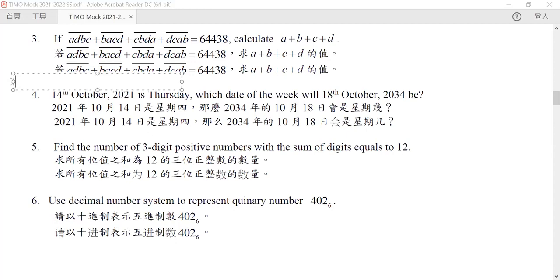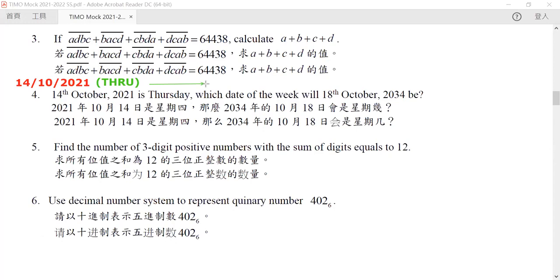First of all, let me count the easiest thing. So if we have the 14th of October 2021, I would like to know what the day of the week is. Because we know that this day of the week is Thursday, I would like to know the day of the week for October 18, 2021.